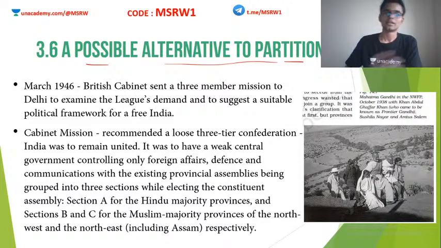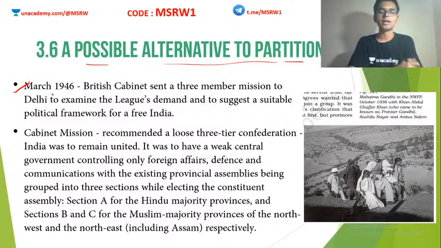So in March 1946, something happened. The British cabinet sent three members as part of a very famous mission known as the Cabinet Mission. These three members were Pethick Lawrence, Stafford Cripps and A.B. Alexander. I think you know this already, so I'm not going to repeat it or write it down.